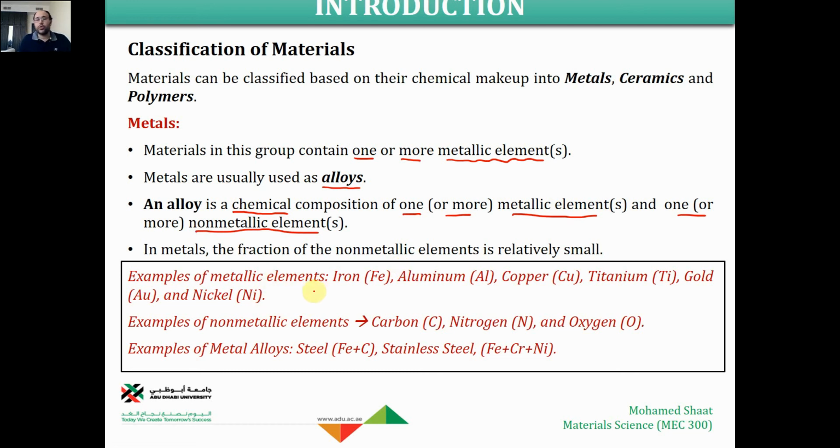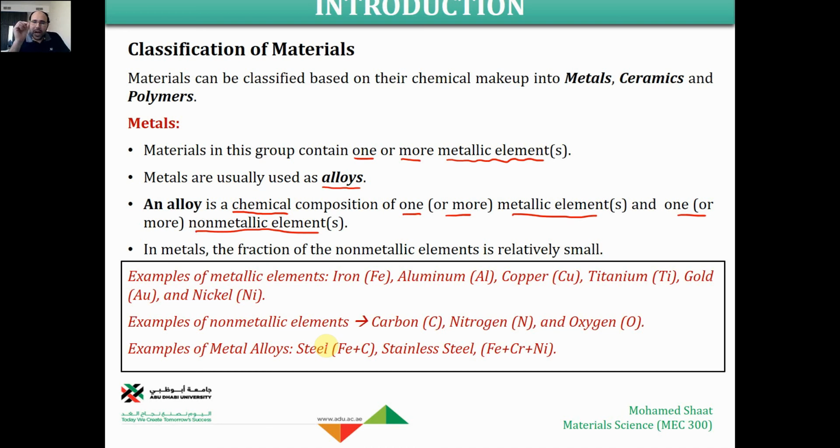Examples of metallic elements that would be used for making metals: iron, which is Fe, aluminum, copper, titanium, gold, nickel. Examples of non-metals: carbon, nitrogen, oxygen. An example of a metal alloy, which is a mixture of metal plus non-metal, is steel. Steel is iron plus carbon. It is not just iron. Pure iron is very weak. But for all engineering applications, in civil engineering, mechanical machines, everything, we are using steel, not iron. Iron is very weak. Steel is very strong in comparison to pure iron.